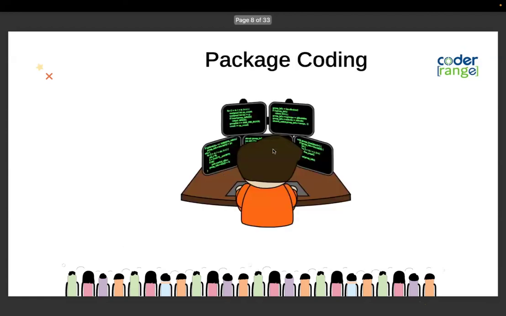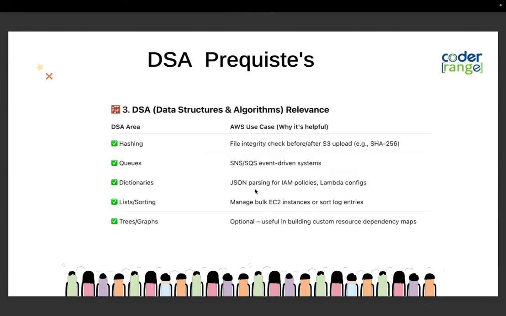Package-level coding I've already demonstrated. Next, the audience will ask, Venkatesh, I have been learning data structures, and organizations force me to know DSA in and out, but are we going to use DSA more in cloud? Yes. Everywhere in AWS cloud uses data structures and algorithms. Keep this in mind: data structures and algorithms are predominantly implemented in every AWS resource. Whether it is a dictionary, list, or tuple, it's used wherever you come across it.